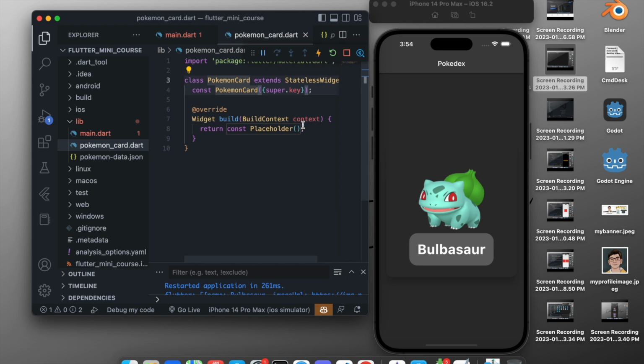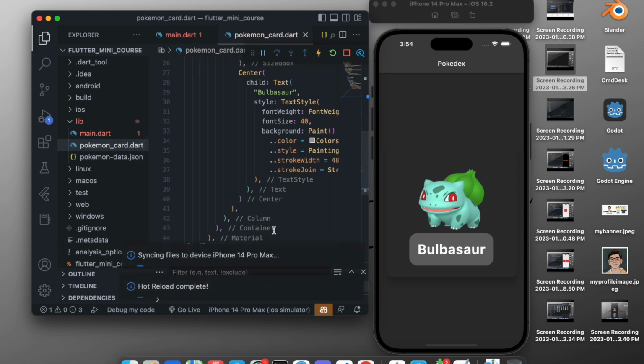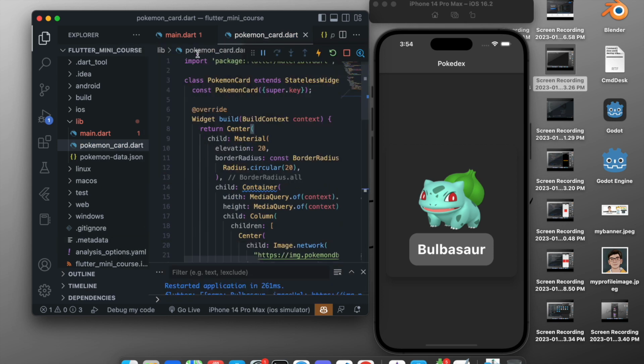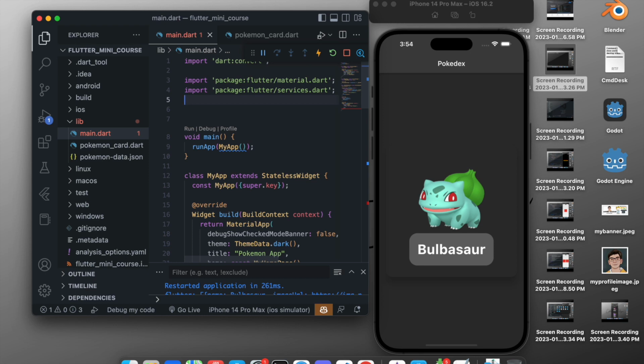Now after naming it, instead of the placeholder, paste the whole column or whole container that we copied from there, and instead of a comma, end it with a semicolon, and save this. Now after saving this, you need to access this in the main.dart file. So in the main.dart file, we will just import this.